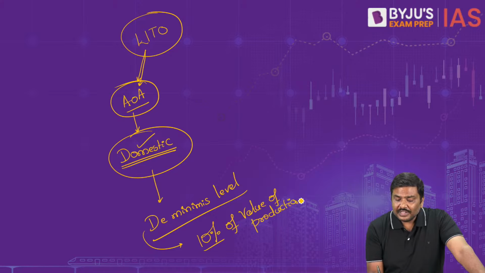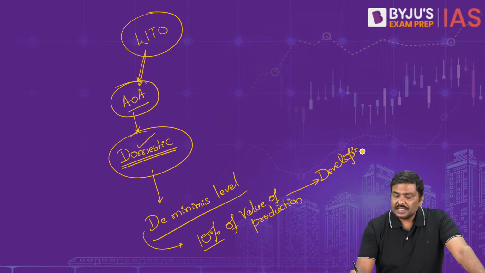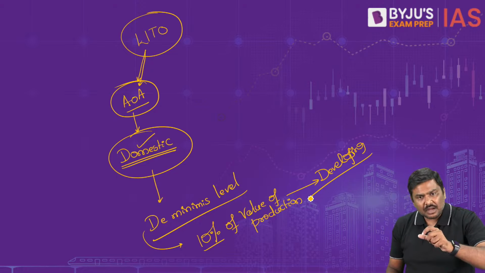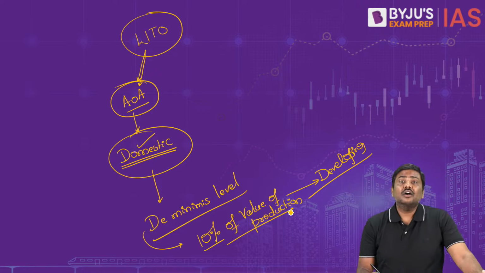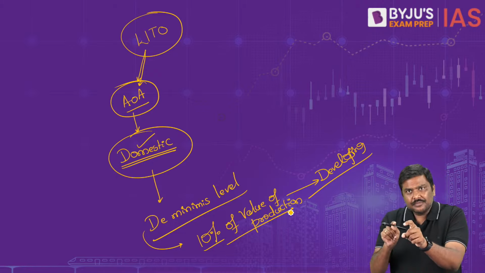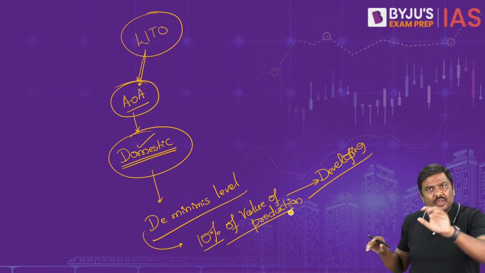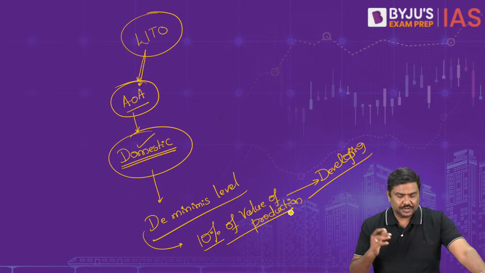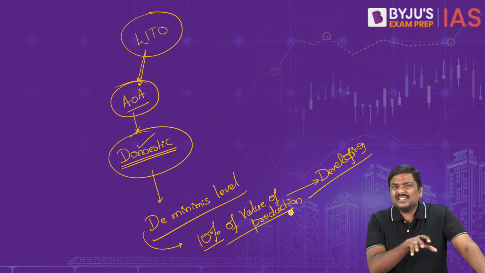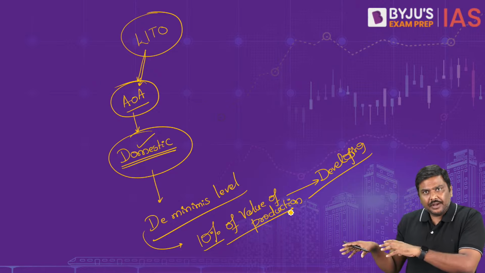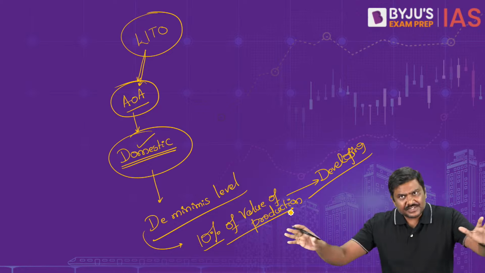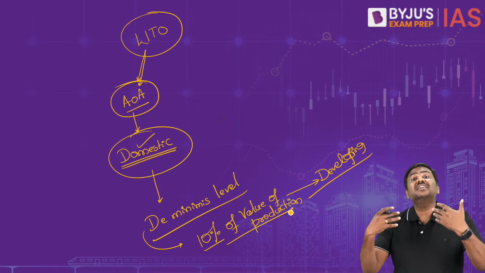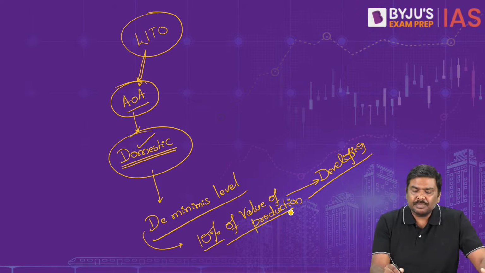in case of developing countries. The de minimis level is supposed to be a maximum of 10% of value of production for developing countries, and for developed countries it is 5% of value of production. Now, what is this de minimis level? Why is it important? Please understand, the Government of India provides a lot of subsidies which are trade distorting.